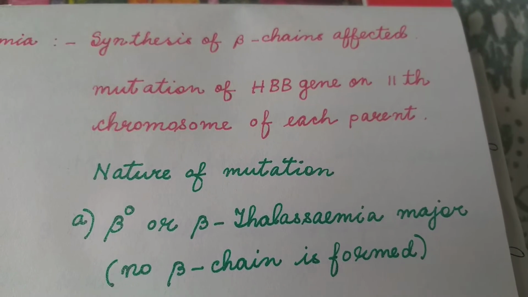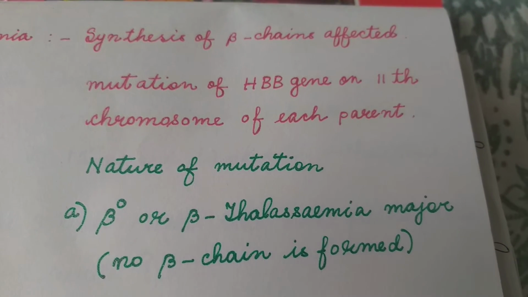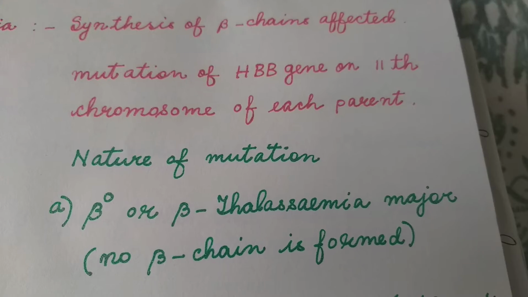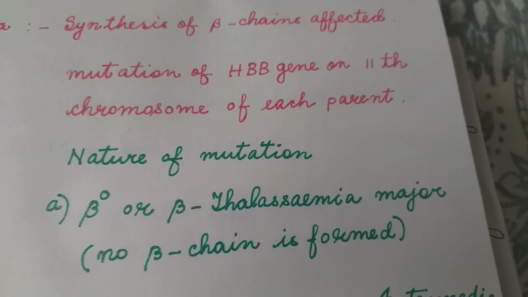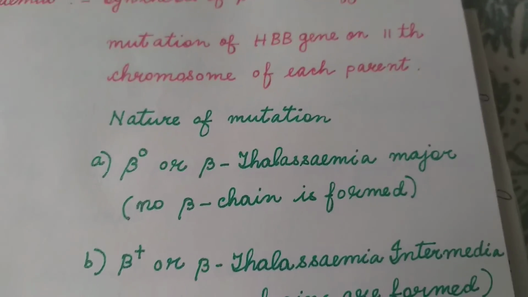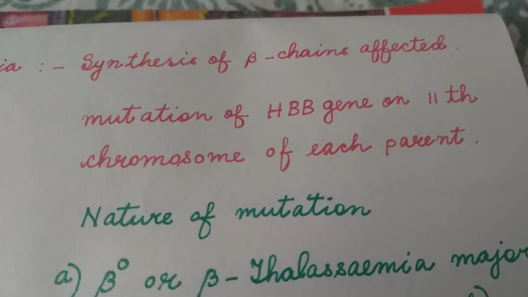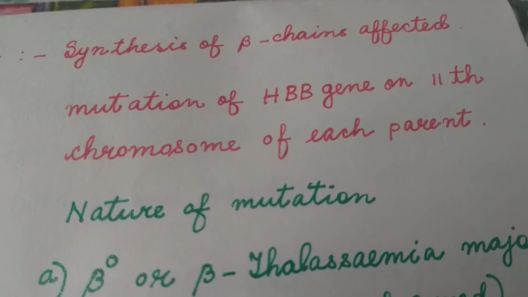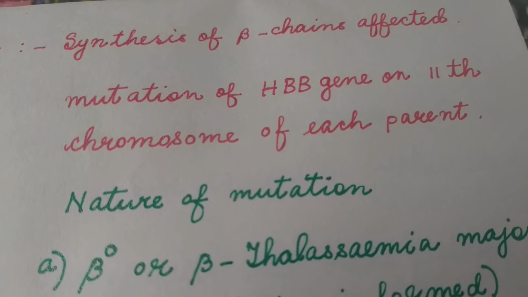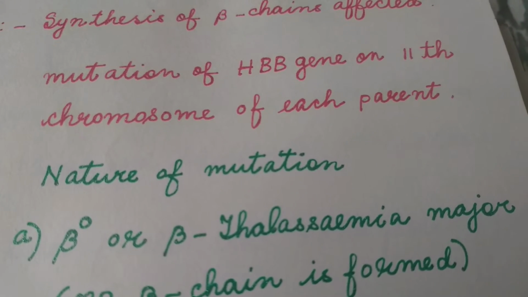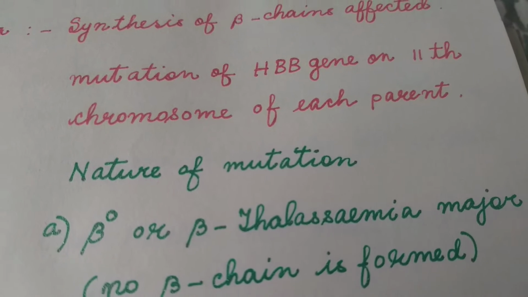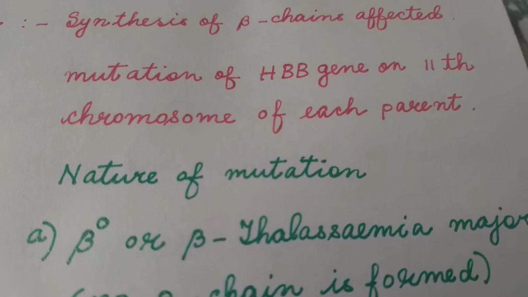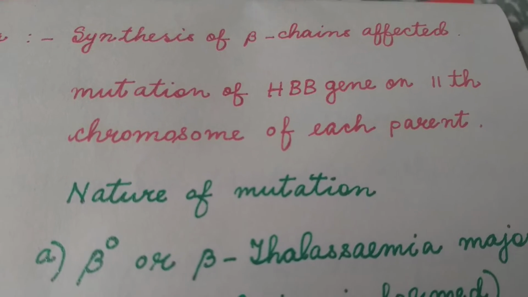Beta chains are encoded by a single gene, HBB, on the 11th chromosome from each parent. So synthesis of beta chain is affected because of mutation of the HBB gene on the 11th chromosome from each parent. Now, how severe is beta thalassemia?